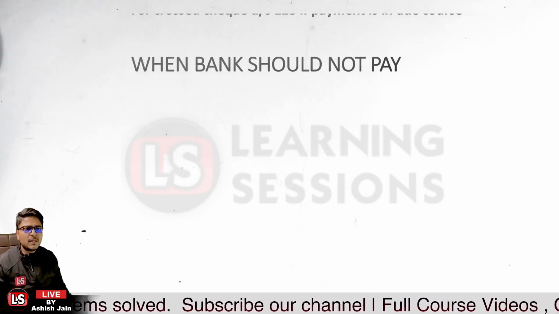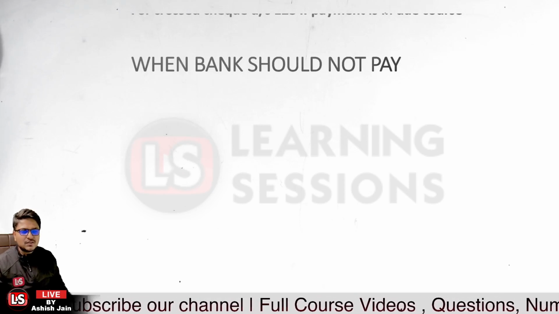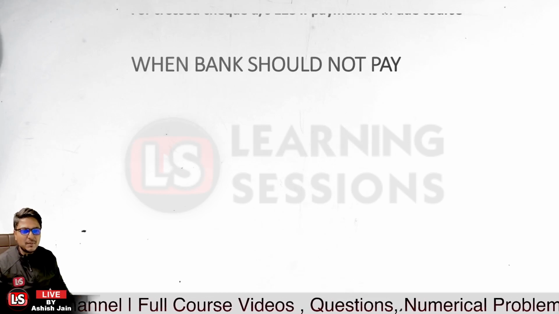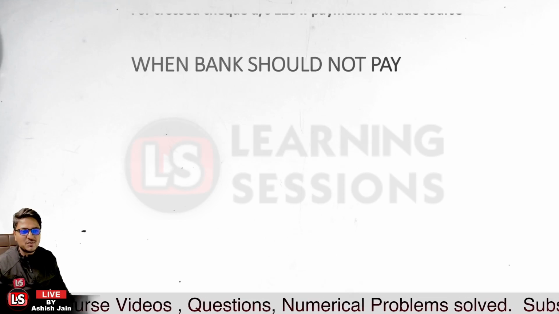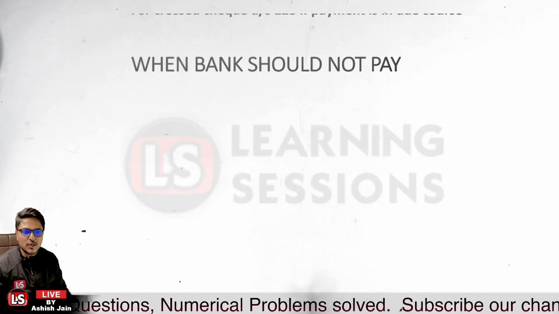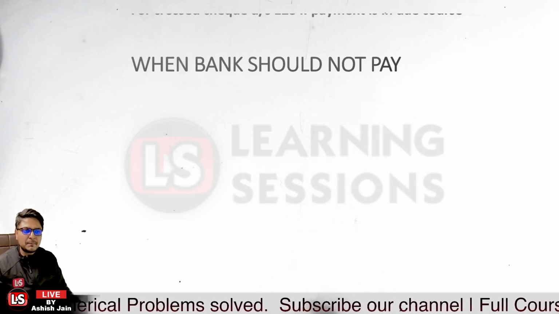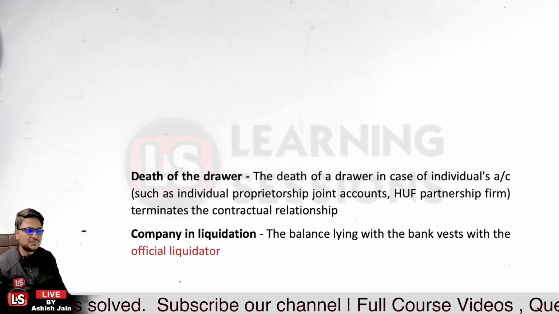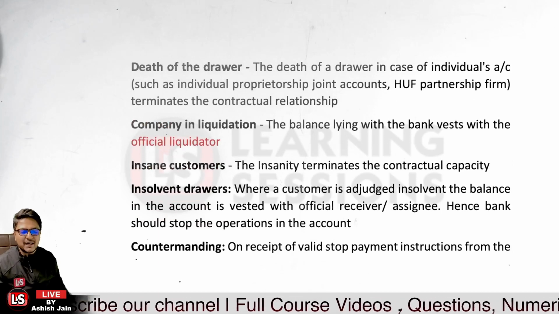We must have paper communication related to that. If the person is a renowned person and a public figure, in that case, even based upon the news, we must stop operation. We must not be allowing the operations in the account. But in a general case, if there is paper communication, that must be implemented. So these are the scenarios where the banker should not be paying.